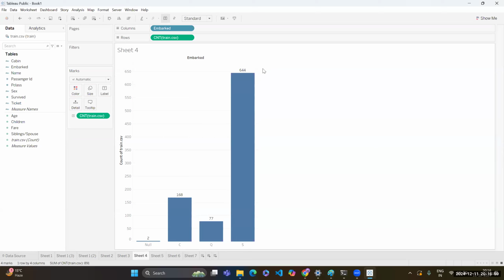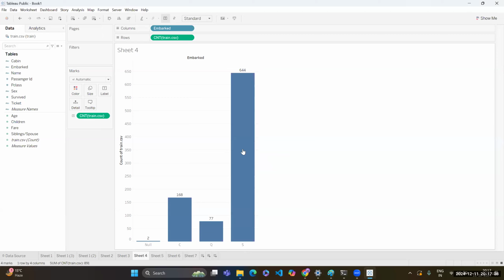So 644 people boarded from Southampton, 77 people boarded from Queenstown, and 168 people boarded from Cherbourg. And there are 2 people in the Titanic data for which we do not have the embarkation point, that is, from which location they boarded.